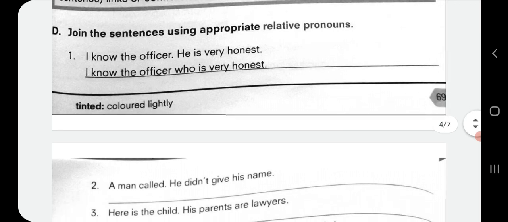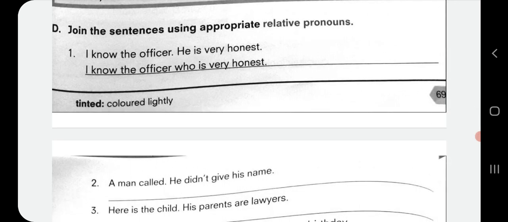Coming to the next exercise, that is exercise D. Here we have to join the sentences using appropriate relative pronouns. The way we have seen it in the box, now here you are not having those long sentences, but we have to join the sentences using appropriate relative pronouns. Which relative pronoun is appropriate and which is not, you will come to know when you practice many sentences like this. And we can also refer to when do we use who, whom, when, whose, which. So this all is told to you already.